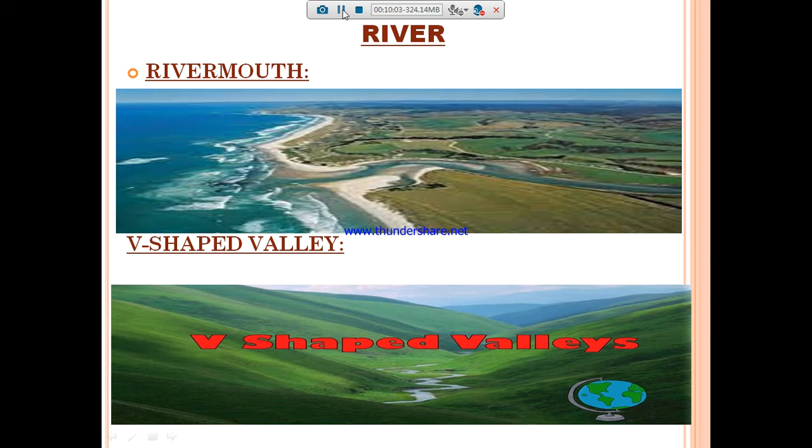And the V-shaped valley. The running water in the river erodes the mountainous track and creates a steep-sided valley. If you see the picture, on the two sides we have some plains, and the river is flowing in the center. It looks like a V shape, doesn't it? So it is called the V-shaped valley. The running water in the river erodes the mountainous track, which creates a steep-sided valley in the shape of the letter V. It is known as the V-shaped valley.